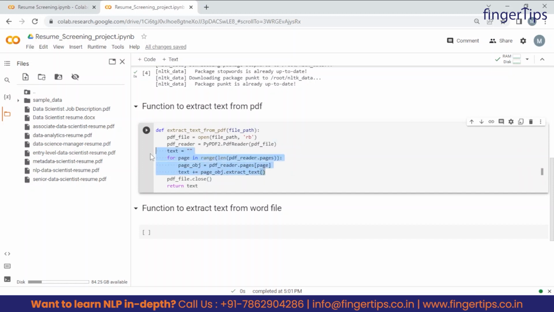And guys, this is the most important part of this complete function, like how to extract text from PDF. So through every page we are iterating and we are storing that text into this text variable. So fine. Now at last we will just close this file. We have opened this file, so it's necessary to close this file, and then we are returning this text. So let's just run this complete function and see the result.